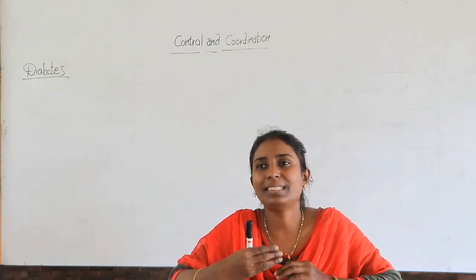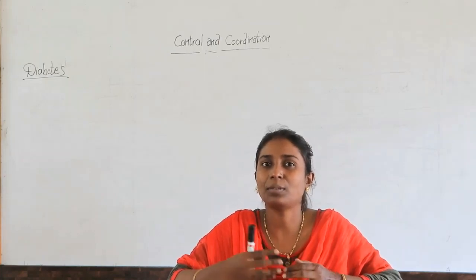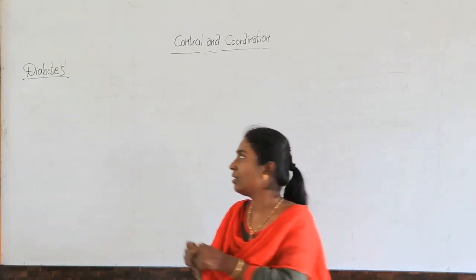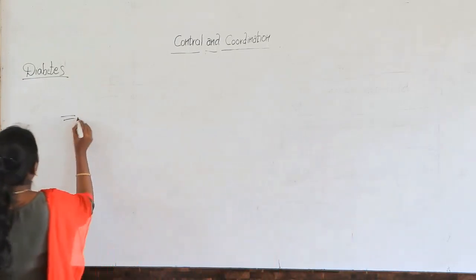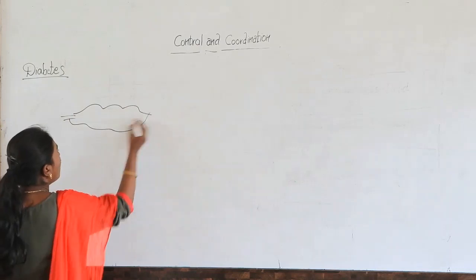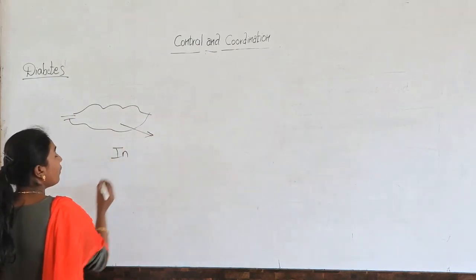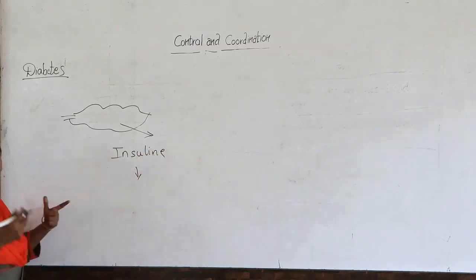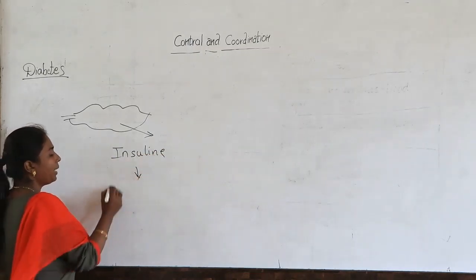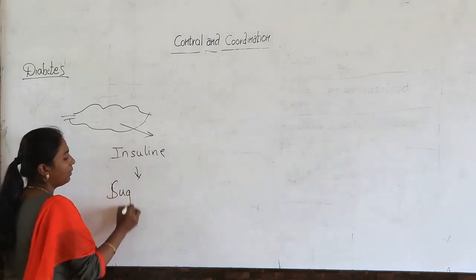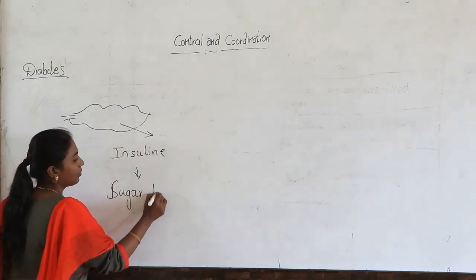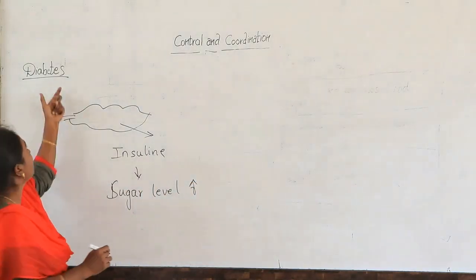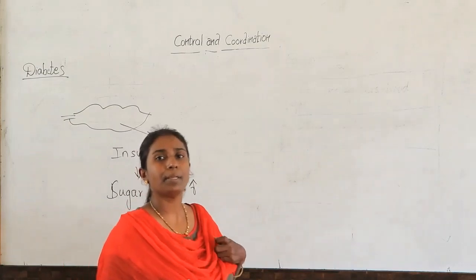Now, how does this diabetes occur? What actually happens? Why does a person become diabetic? When the pancreas does not produce sufficient insulin, and insulin is not produced in the required quantity, automatically the sugar level in the blood increases. At that point they say the person becomes a diabetic.